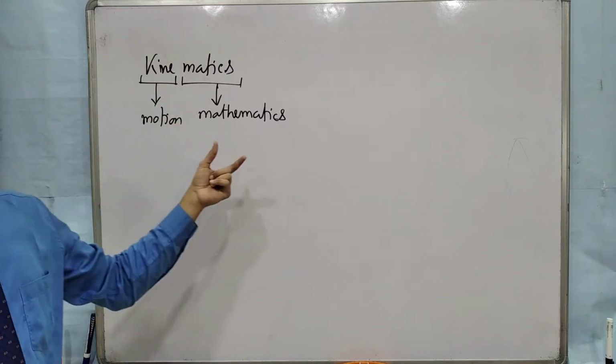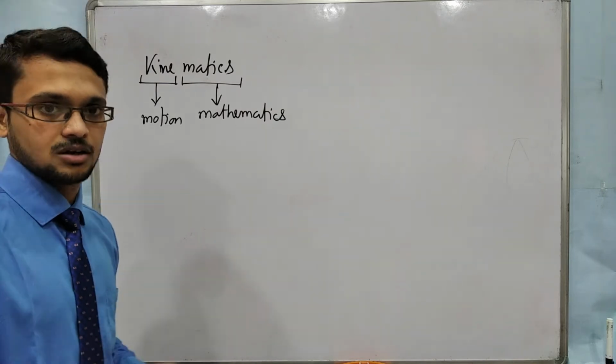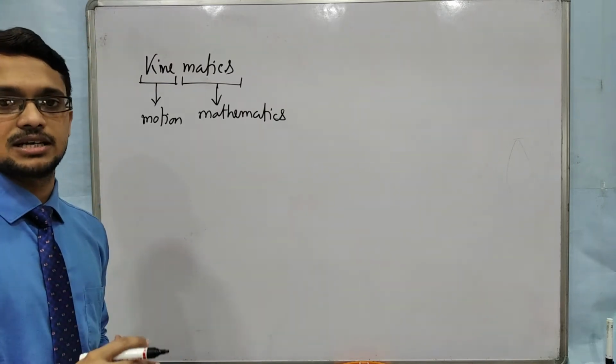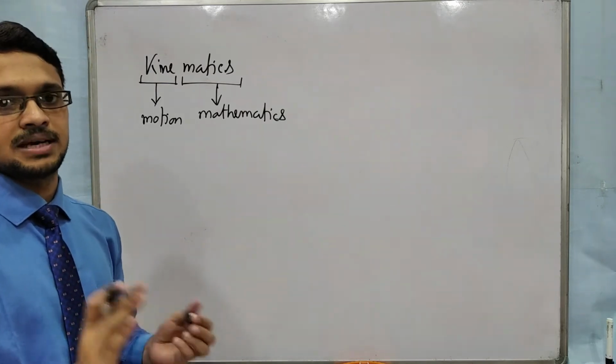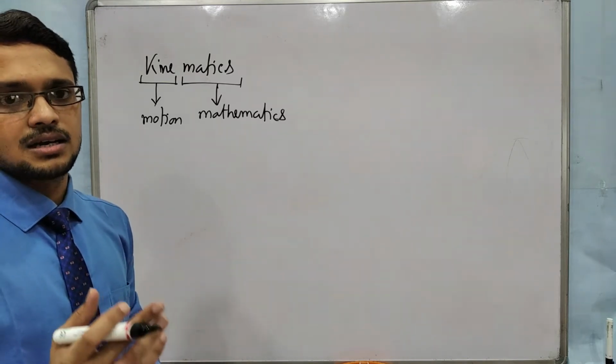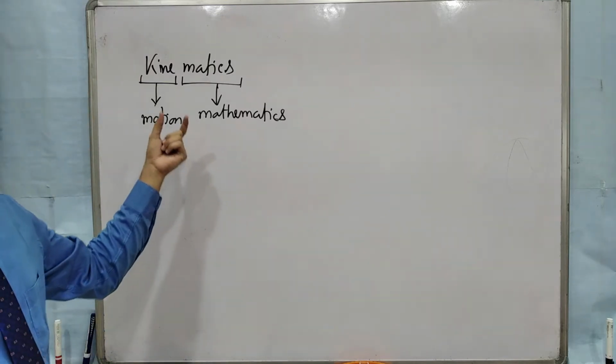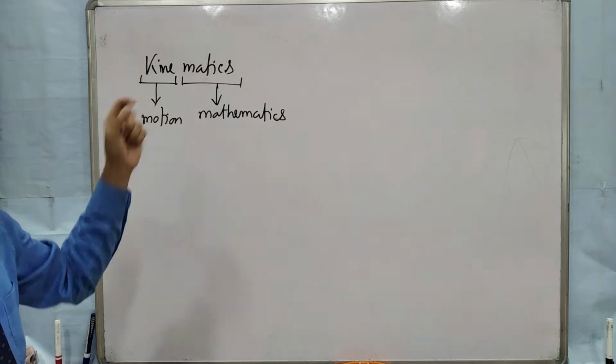When you are dealing with the motion of any moving object, different physical quantities will arise, like distance, displacement, velocity, speed, acceleration, and different kinds of mathematical terms will come. So those are all included in this topic, kinematics.